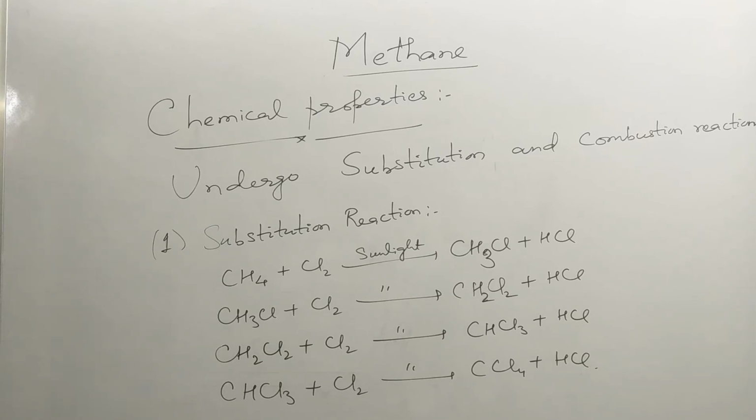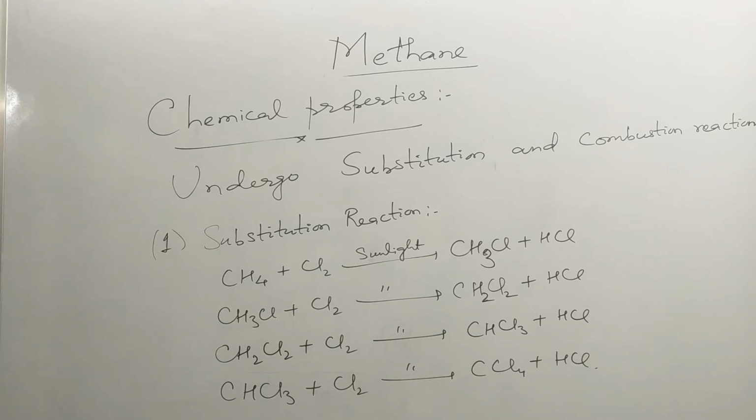Substitution reaction. Methane reacts with chlorine in the presence of sunlight to form chloromethane plus hydrochloric acid. Chloromethane further reacts with chlorine to form dichloromethane. Dichloromethane further reacts with chlorine in the presence of sunlight to form trichloromethane, also called chloroform. Chloroform reacts with chlorine in the presence of sunlight to form tetrachloromethane, also called carbon tetrachloride, plus HCl. This is an example of substitution reaction.